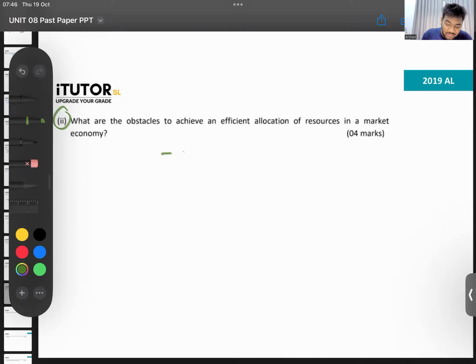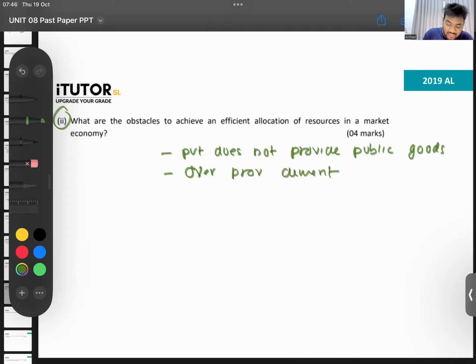Number 1, the private sector does not provide public goods. So you can say non-provision of public goods by the private sector. You can talk about over-provision of demerit goods. Under-provision of merit goods. All of this we spoke about at the very beginning, I think 2011 paper or something.